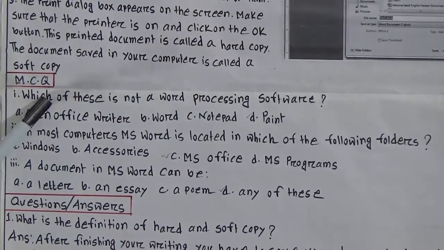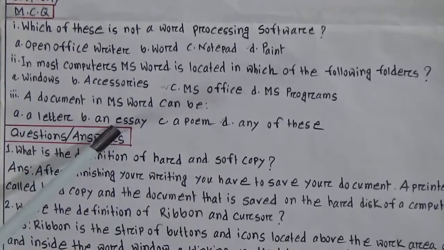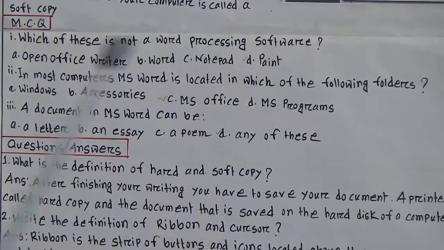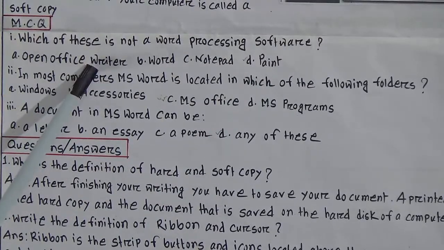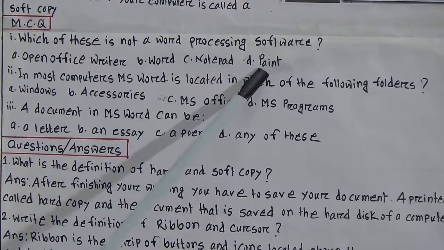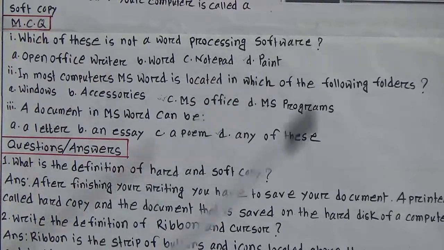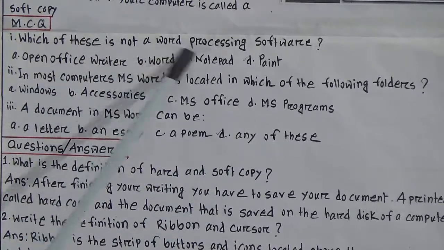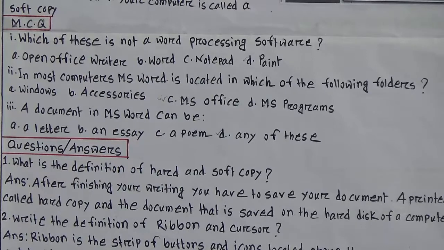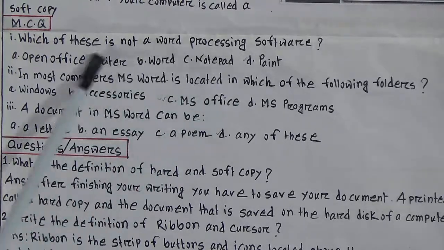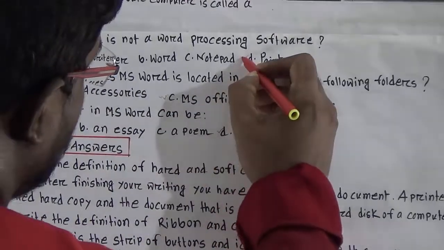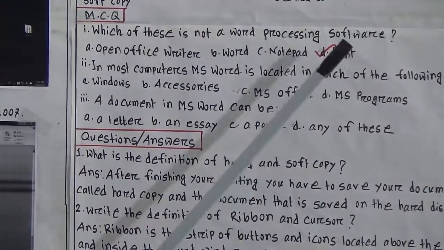Now we will go to the MCQ. I have given only 3 MCQs here. Which of these is not a word processing software? Look at the options: OpenOffice Writer, Word, Notepad, and the last option, Paint. Option A, OpenOffice Writer, Word and Notepad, these 3 are word processing software, only Paint is not a word processing software. This is the correct answer.